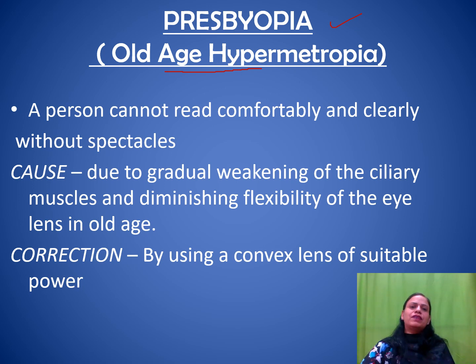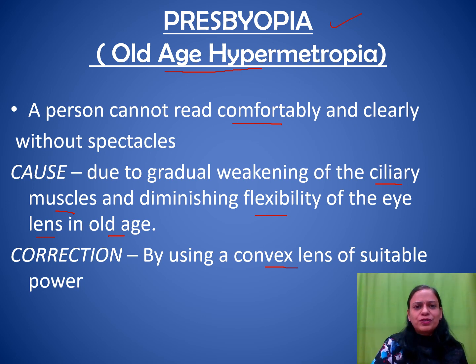We call it presbyopia, and it is known as old age hypermetropia. Now, this name is given only when hypermetropia sets in at a very old age. In this, the person cannot read comfortably and clearly without spectacles. The reason being that the ciliary muscles become weak, and the flexibility of the eye lens is reduced due to old age. So this is the name given, that is presbyopia. When hypermetropia occurs in old age, we call it presbyopia. The correction remains the same, that is by using a convex lens of a suitable focal length, right?